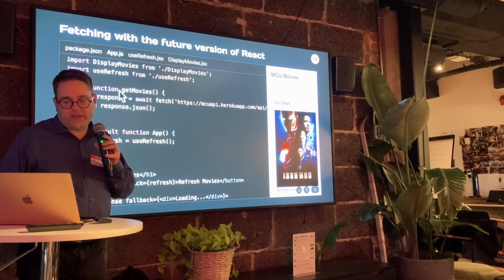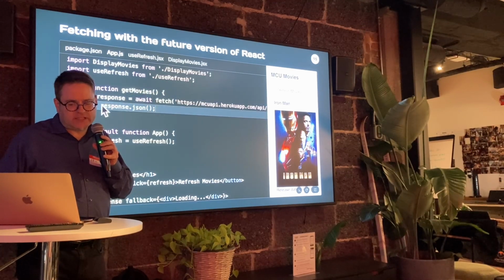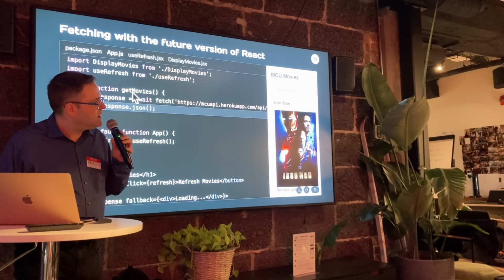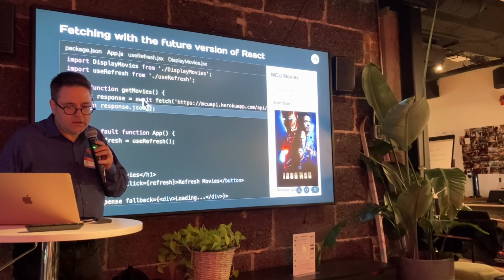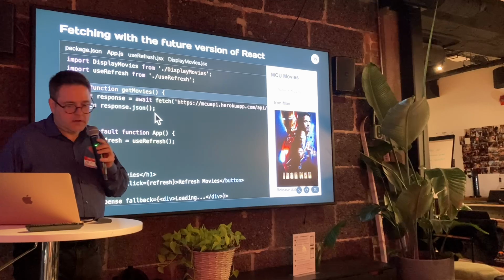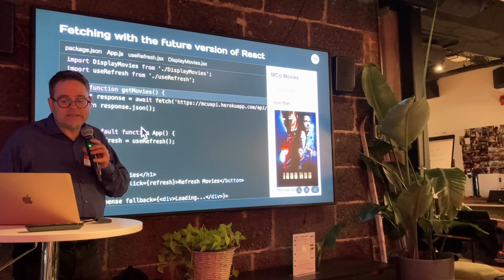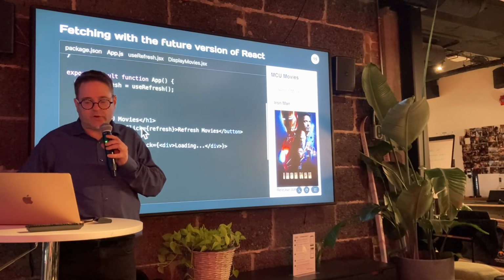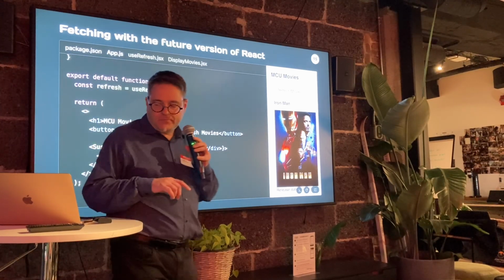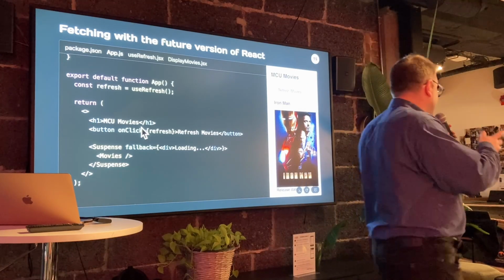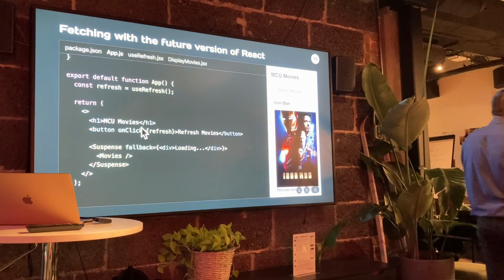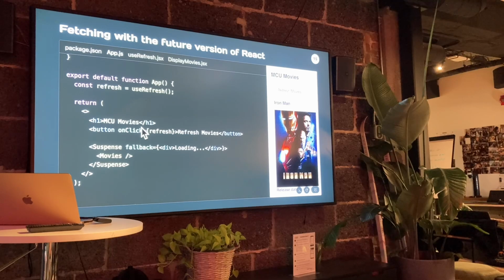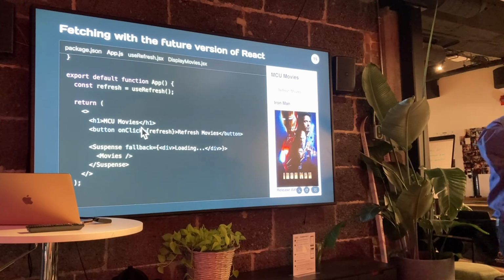So here in getMovies, instead of returning response.json, I return getMovies. Is that it? No, just define getMovies inside the movies function. Oh, inside the movies function. Yes. Oh no, just put it into the app. It will be fine. Yeah, you're right. If I do this, each time it's going to refresh, it's going to create a new function, because think about it, inner functions are recreated each time you render, unless you're using something like useCallback.